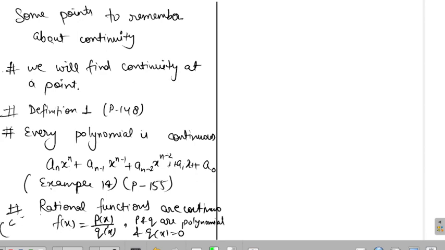So again it is example 16. Read this, understand it, it is the proof of this statement, and note it down. Sometimes it directly asks for the proofs. Okay.